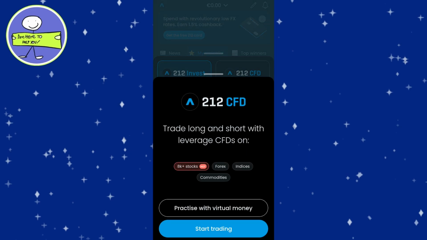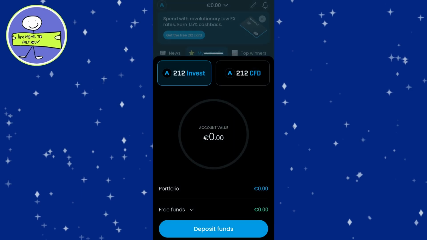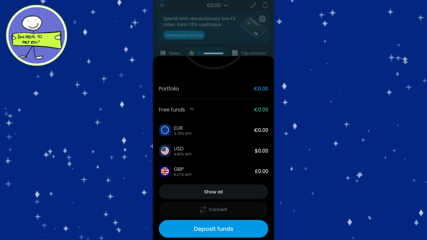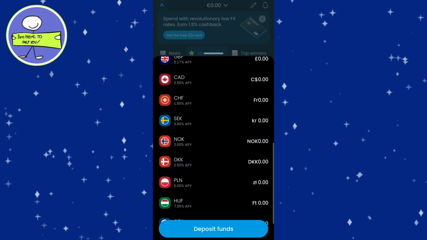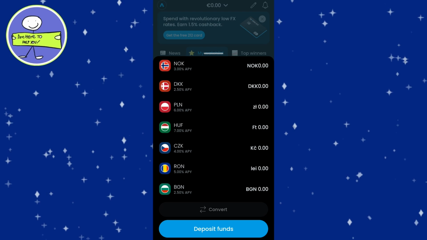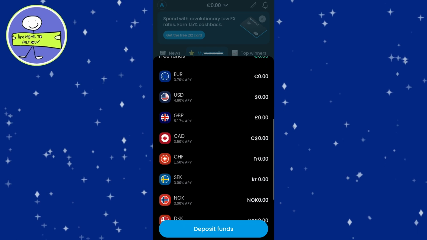Next, to deposit funds, simply click on the Deposit Funds option. You'll be presented with several methods to choose from. Personally, I prefer using bank transfers, as they are free of charge and typically process quickly, usually within about 30 minutes. Once your funds are successfully deposited into your Trading 212 account, they will show up as available cash, ready for you to use for investments.